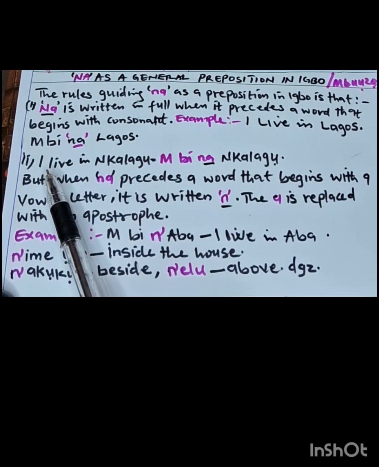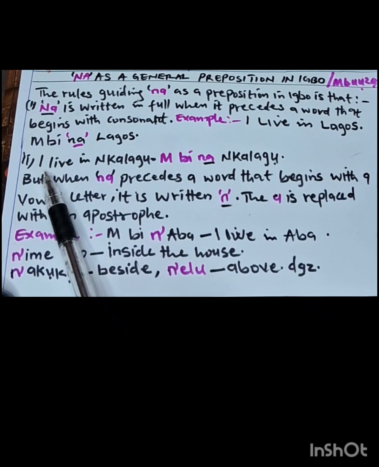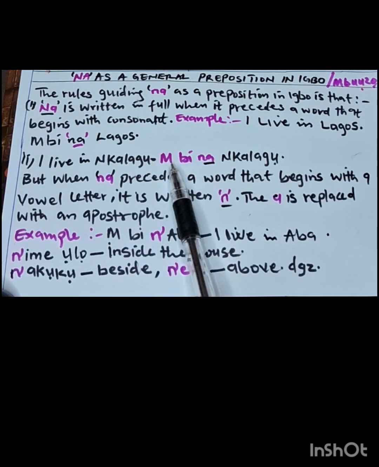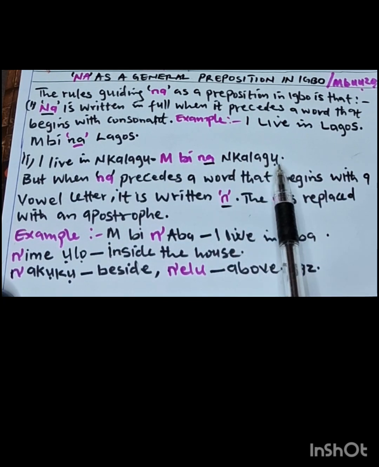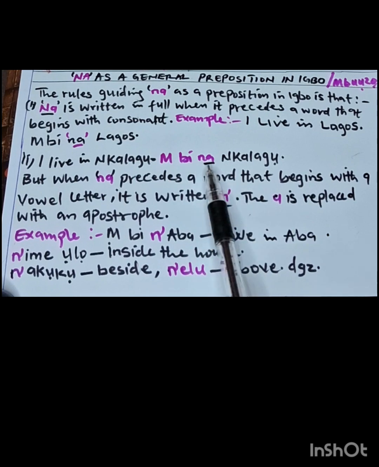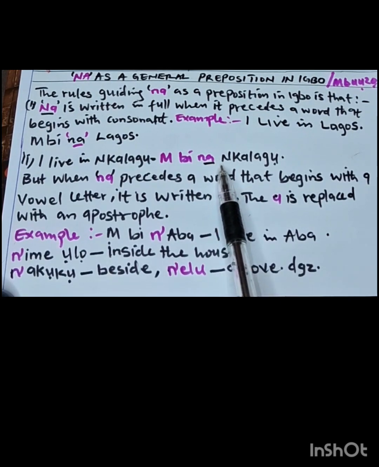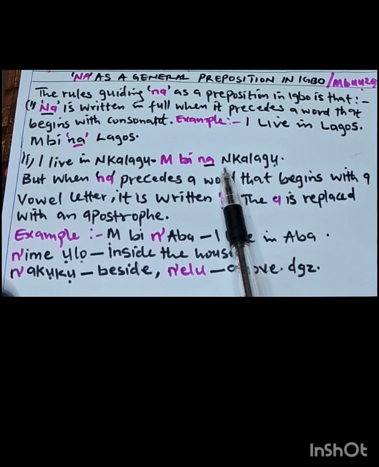Ka anyị nekwa anya ihe ịmaatụ ọzọ. Second example, I live in Nkalago. Mbi na Nkalago. You will see that na here is written in full because a word that precedes na is consonant letter N.